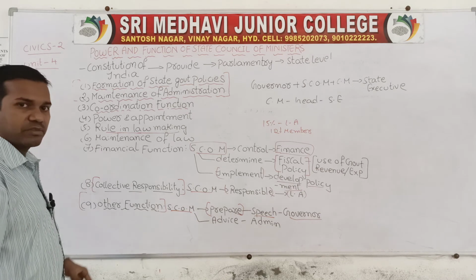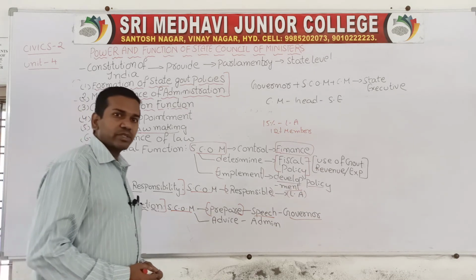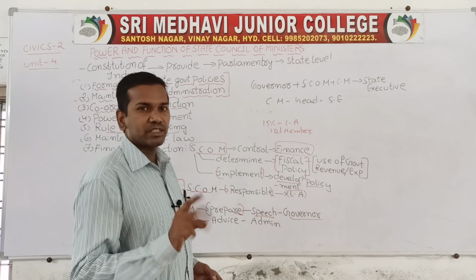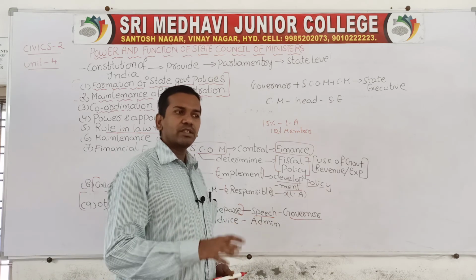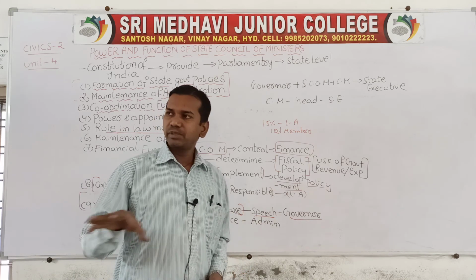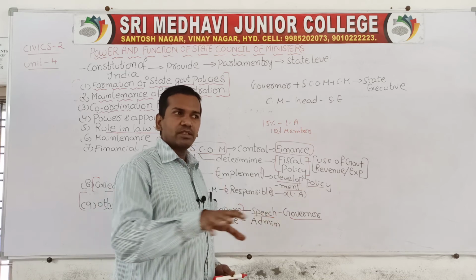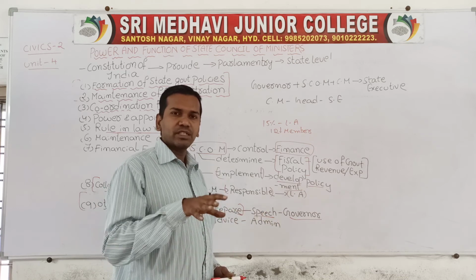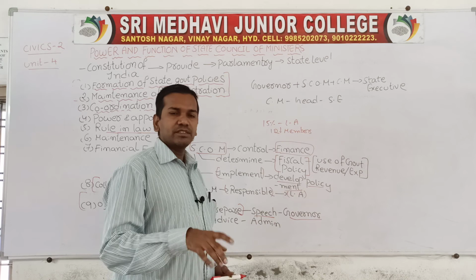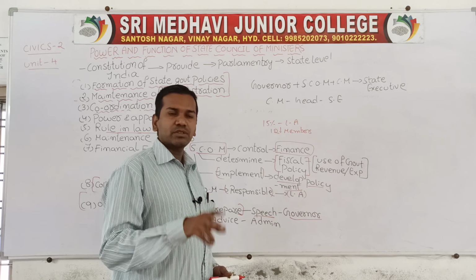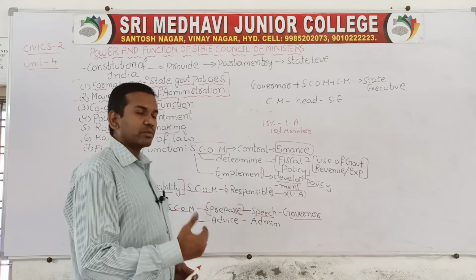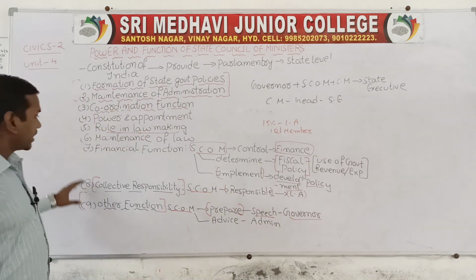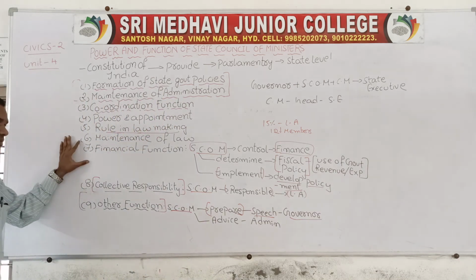Maintenance of law and order comes under the state list. I already said that lists are mainly classified into 3 types. Maintenance of law and order comes under the state government, which has the right to handle it at the state level, so it comes under the state list. In that condition, the chief minister and council of ministers have to see that law and order functions properly.